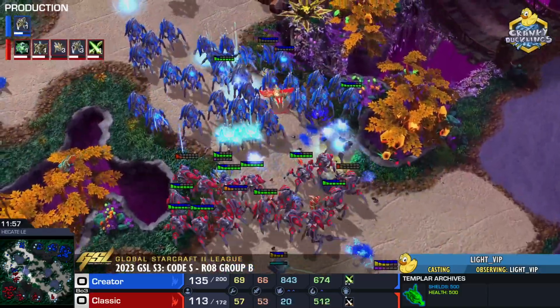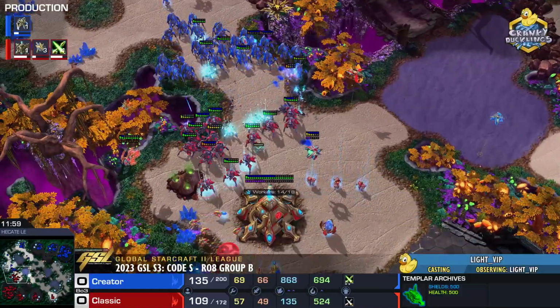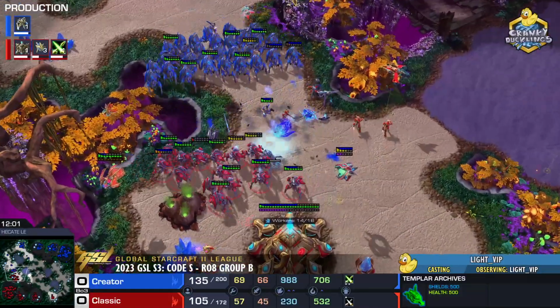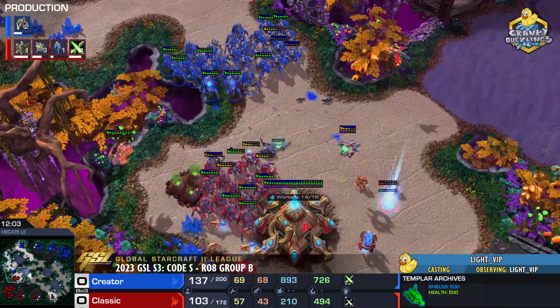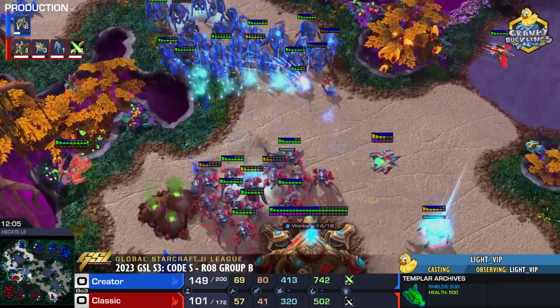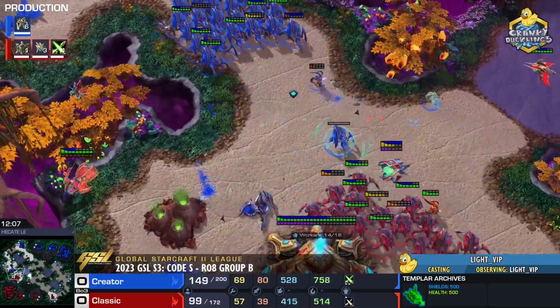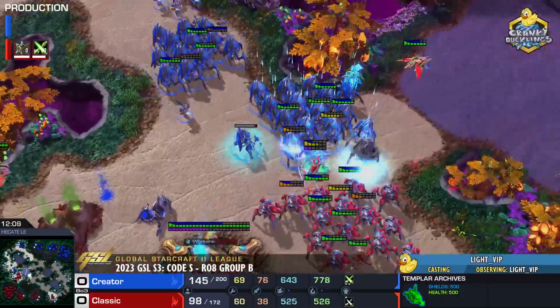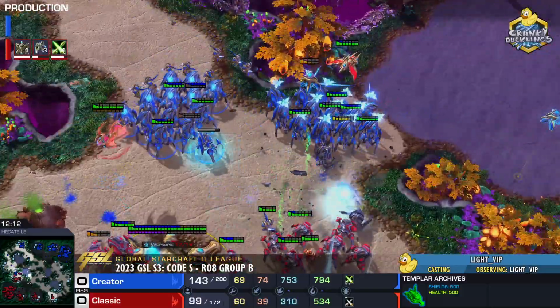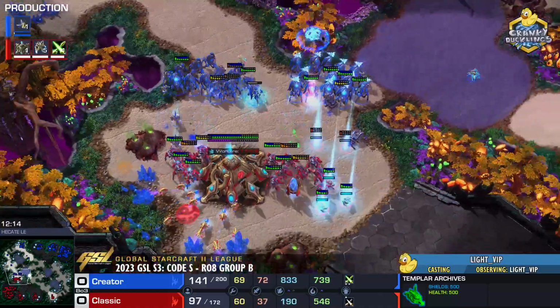Yeah, it looks like Classic is barely forcing this army back. We have a couple of stasis traps behind this army, which we want to try to bait this in. Up. Creator, does he see? Up. Oh, it looks like he does. He baits out the stasis trap. Nice moves here out of Creator. Shuts it down, pushes on forward here.